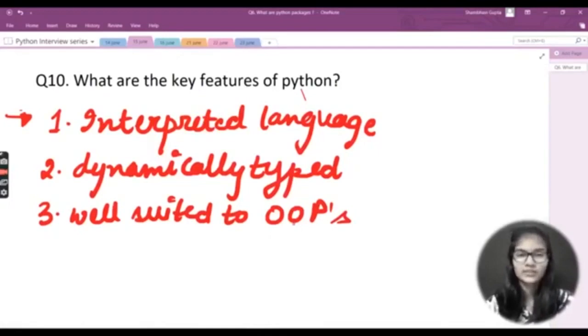Let's say in C, C++, if we want to make something private or public, we just write private, then we just write public. In this Python programming language, you do not need to do this. So you do not have to use access specifiers in Python, so that is why it is well suited for object-oriented programming as well.